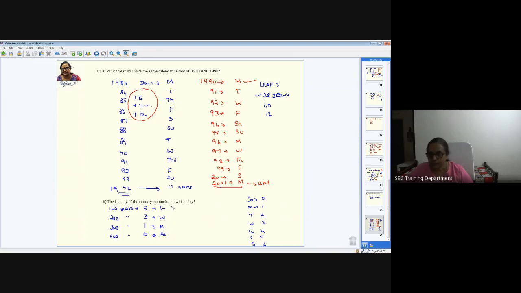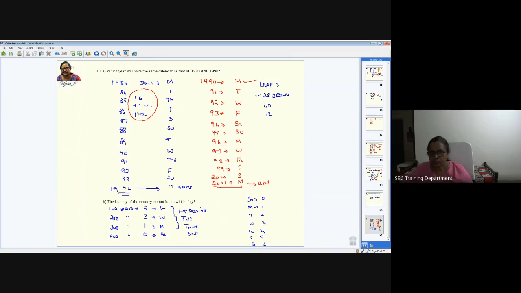Which are the days which are not possible? It is nothing but whichever is not here. We have Sunday, Monday, then Tuesday is not there, so write down Tuesday. Wednesday is there, then Thursday is not there, so Thursday. Friday is there, then Saturday is not there. So these are the 3 days which are not possible to be the last day of the century. That's it. With this, we are going to complete it.